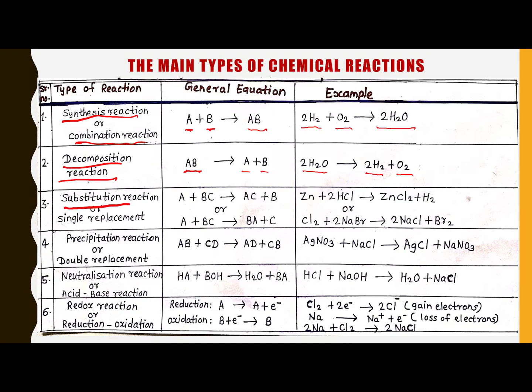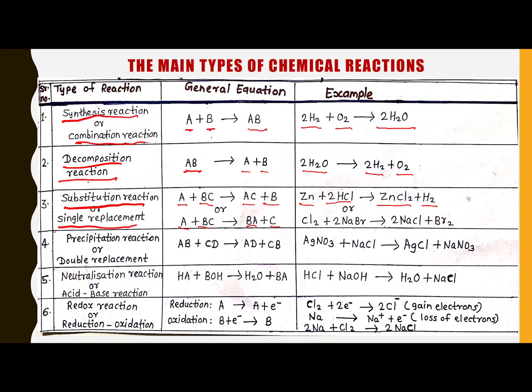Third is the substitution reaction or single replacement reaction. Why is it known as the substitution reaction? Here is the example: when A is the atom and BC is the molecule, the product we get is AC plus B, meaning C is substituted, or A plus BC where B is substituted. Here is the example when zinc and 2 hydrochloric acid react, then we get ZnCl2, that is zinc chloride, and H2.